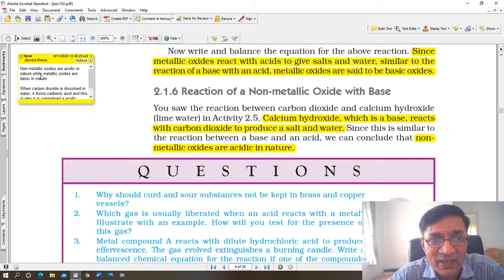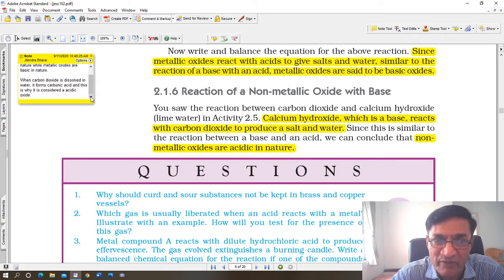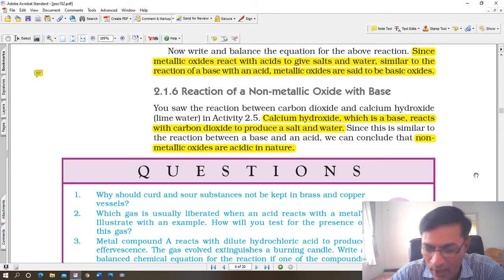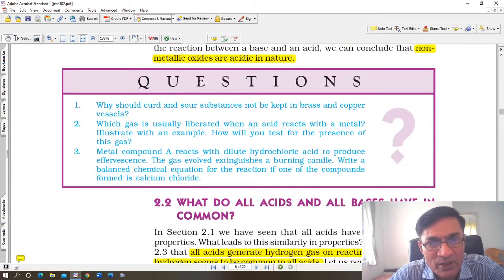Non-metallic oxides are acidic in nature, while metallic oxides are basic in nature. The reason is also given in this. When carbon dioxide is dissolved in water, it forms carbonic acid, which is a weak acid, and therefore carbon dioxide is considered to be a non-metallic oxide, which is acidic in nature. Alright, again there are some questions here in blue. All these questions have been answered in the PDF. There are lots of extra questions also, which you will get after I finish the chapter.